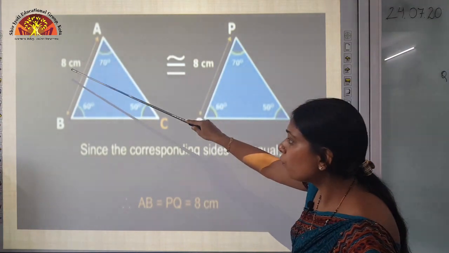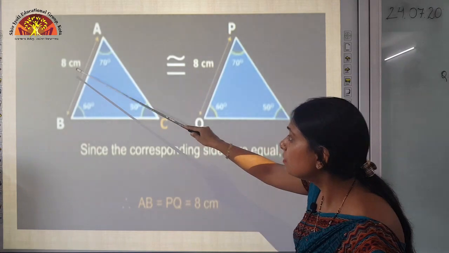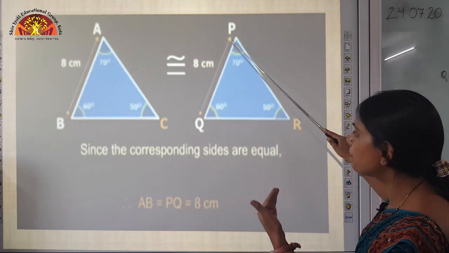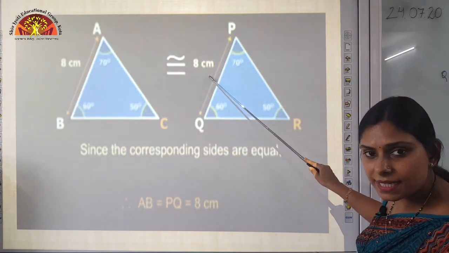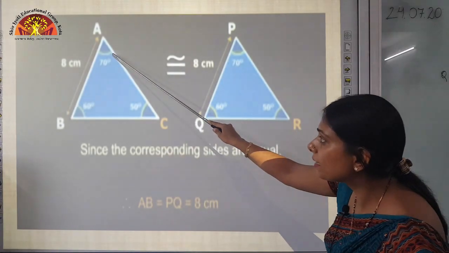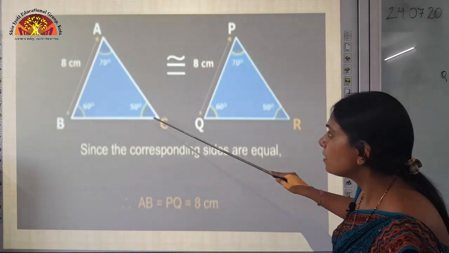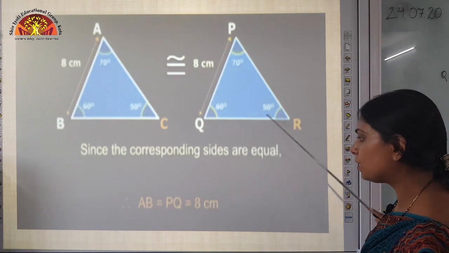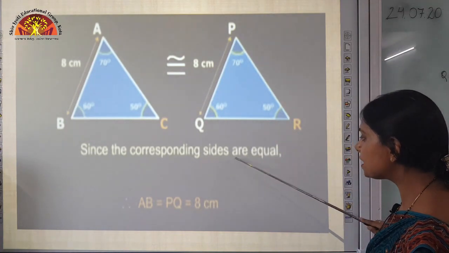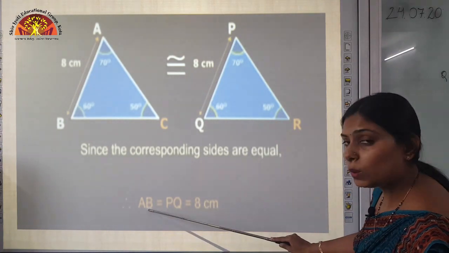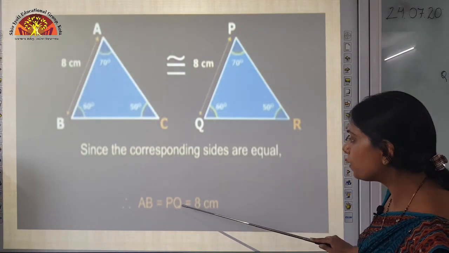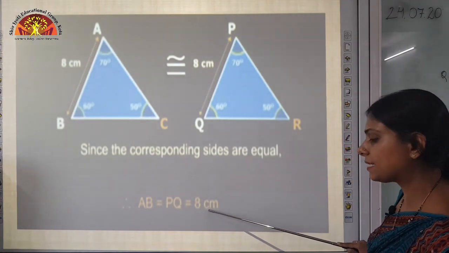If the measure of AB is 8 cm, then the measure of side PQ must also be equal to 8 cm, since triangle ABC is congruent to triangle PQR. Since the corresponding sides are equal, therefore AB is equal to PQ is equal to 8 cm.